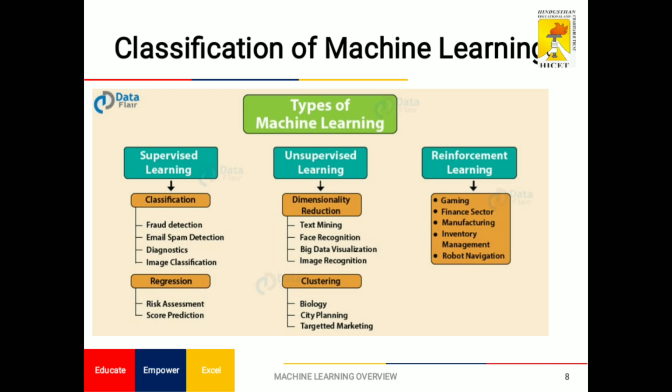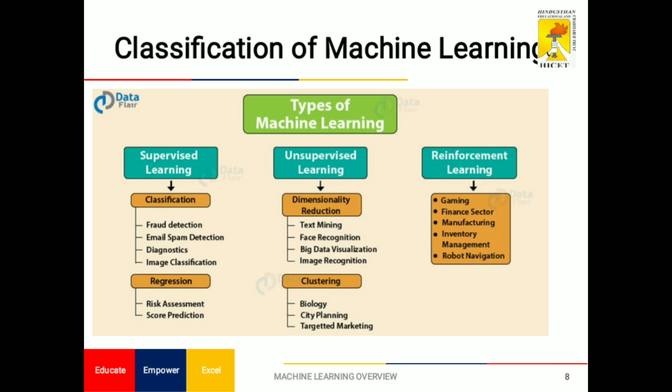In this method we have two types: dimensionality reduction and clustering. In dimensionality reduction, we use text mining, face recognition, big data visualization, and image recognition. Another is clustering. Clustering is used for biological image clustering, city planning, and targeted marketing systems. Marketing systems use these clustering methods. These are used in unsupervised learning.